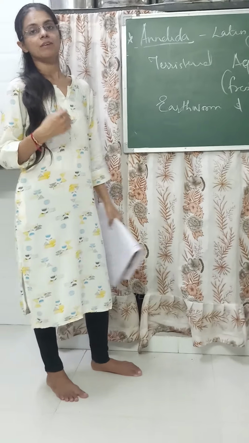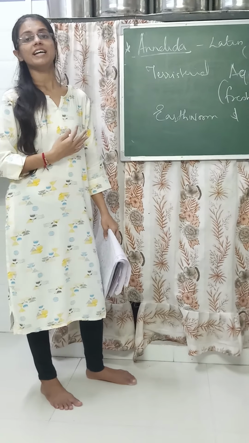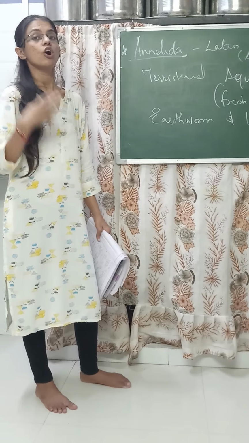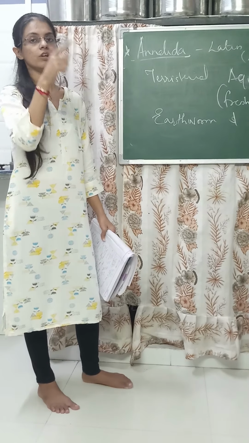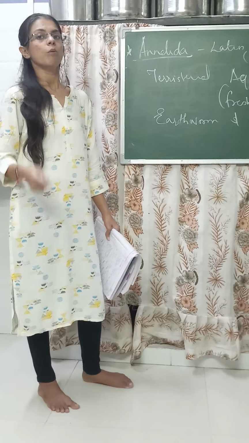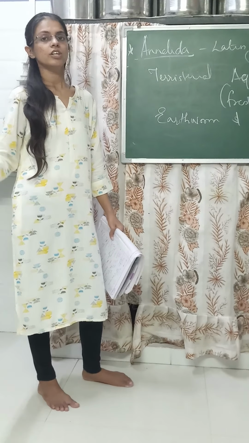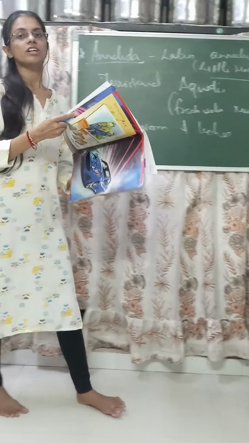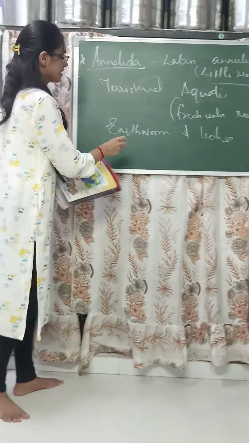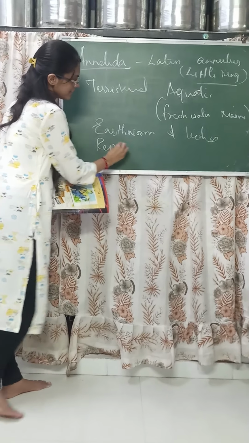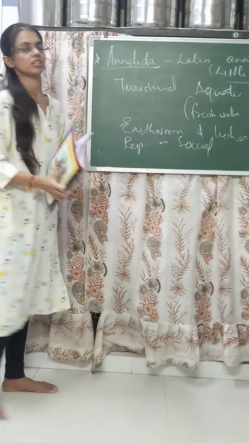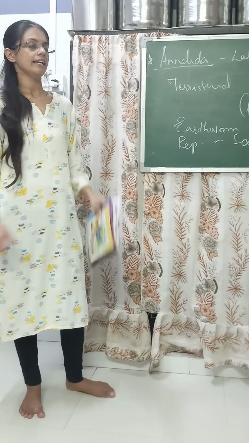There is nephridia, an excretory organ which is helpful in excretion as well as osmoregulation. Osmoregulation means water moves inside the body of an organism and is removed out, which maintains balance. Reproduction is sexual in such organisms. This is also not given in your book; it is extra information. This much about the annelids.